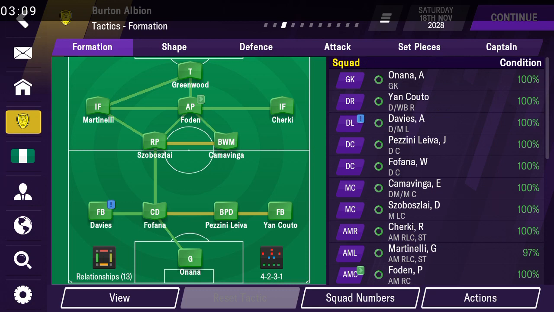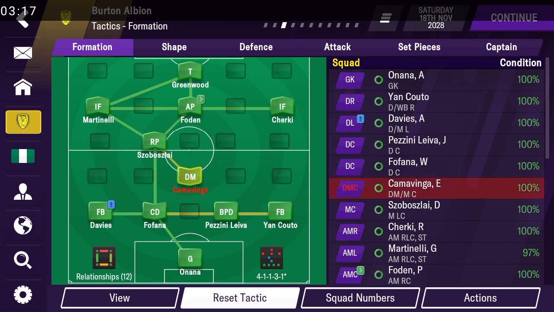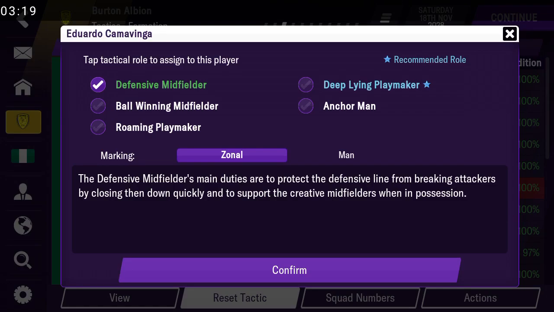Yeah, so the DM roles. Let me bring my player here. Let me bring Camavinga here. So DM role, I have two here: the defensive midfielder, actually the anchor man. This roaming playmaker, I don't treat as a DM role. It's more of a central midfield role. So the anchor man and the ball winning midfielder.